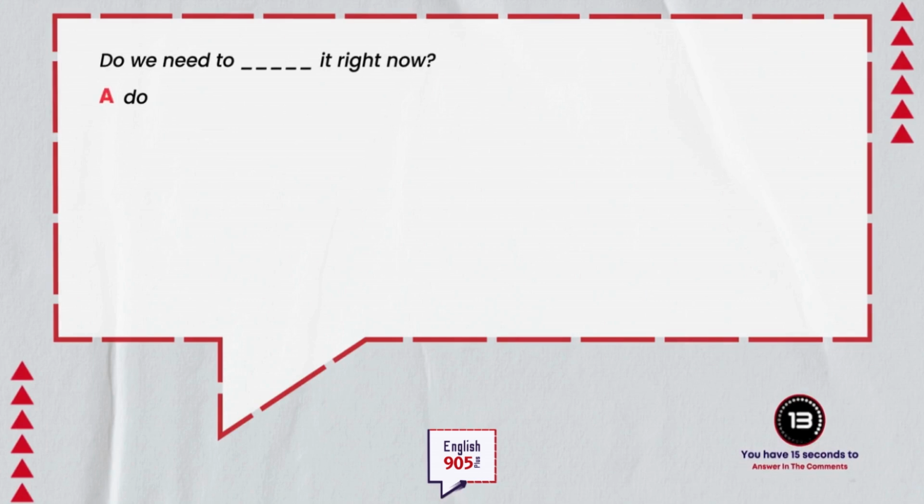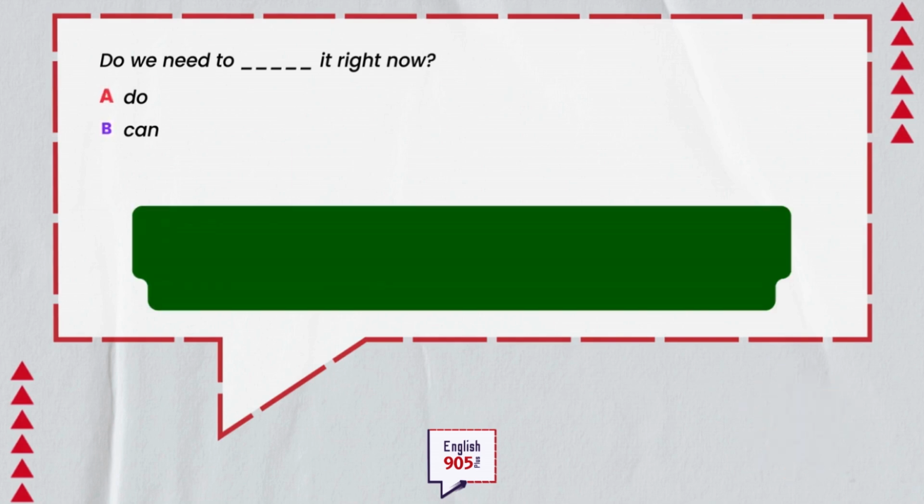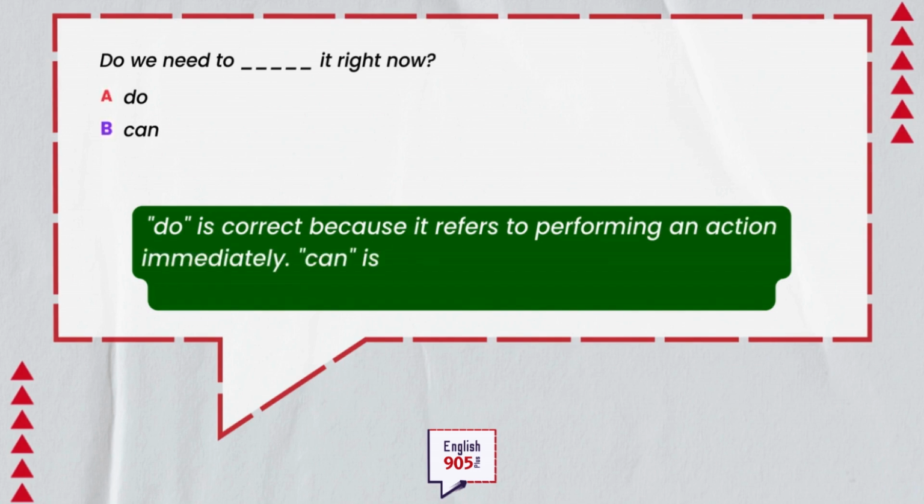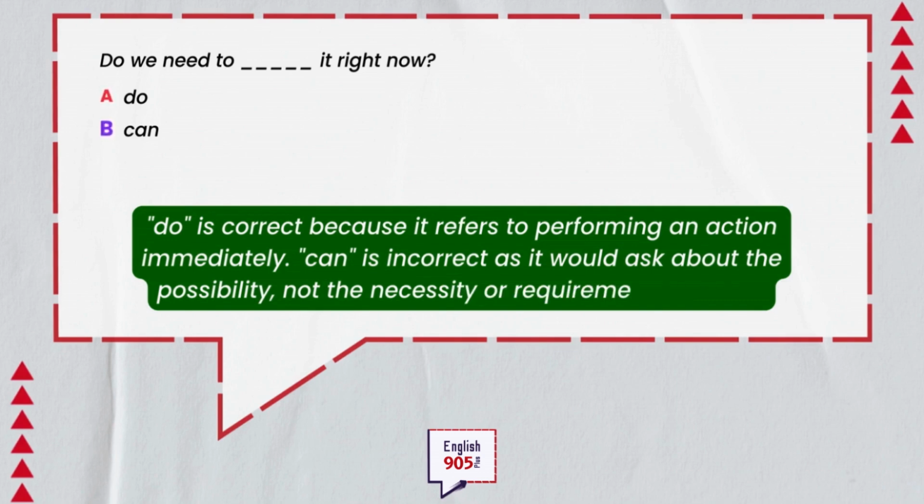A. Do we need to do it right now? B. Do we need to can it right now? Which one is correct? Answer in the comments below. Do is correct because it refers to performing an action immediately. Can is incorrect as it would ask about the possibility, not the necessity or requirement of action.